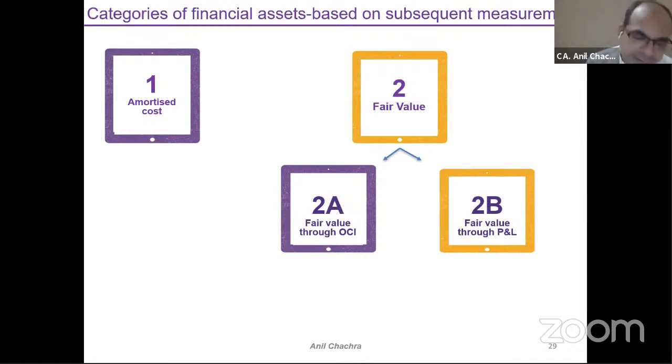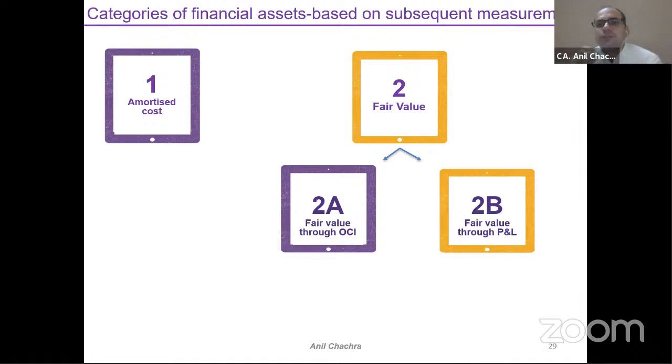There are two methods, or we can say there are two broad categories of this financial assets part. One is amortized cost, and second is the fair value. Under these two methods, we have to classify and measure these financial assets. Again, under the fair valuation, there are two separate methods. One is fair value through profit and loss, in short, FVTPL. Another is fair value through other comprehensive income.